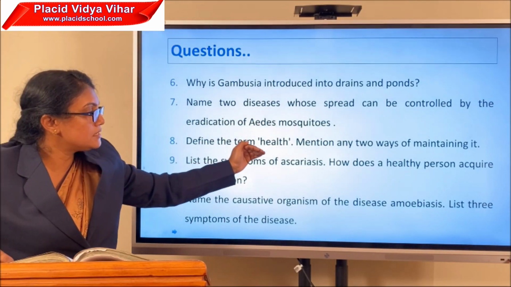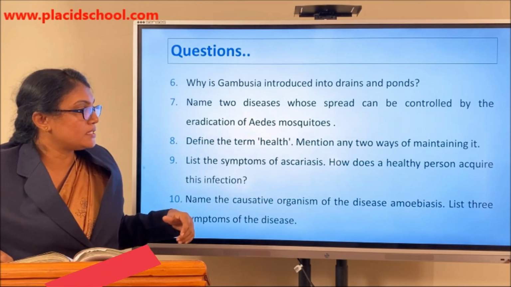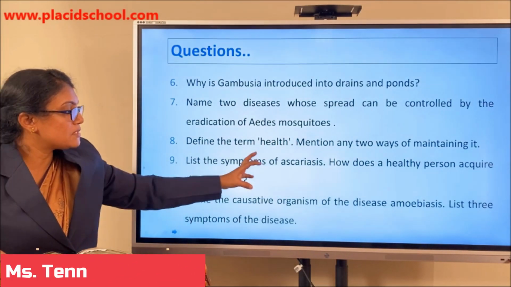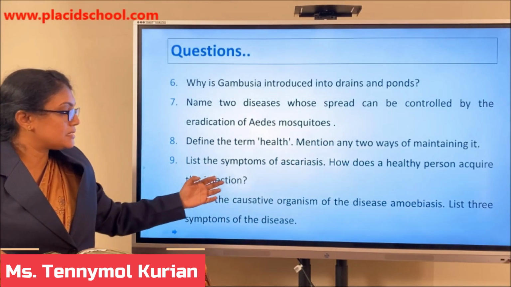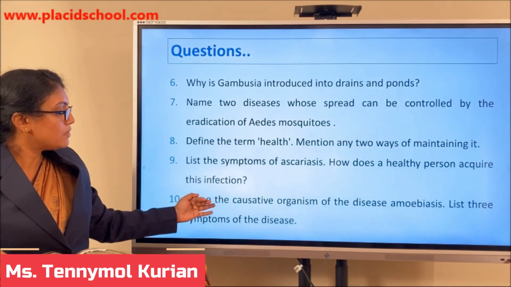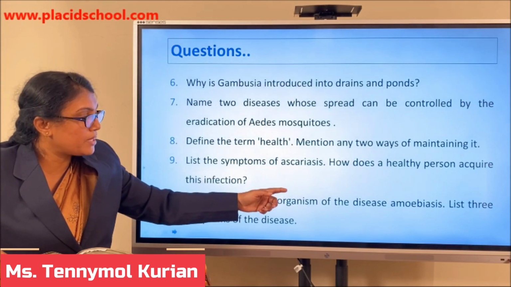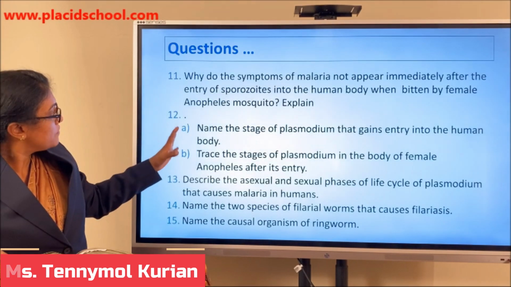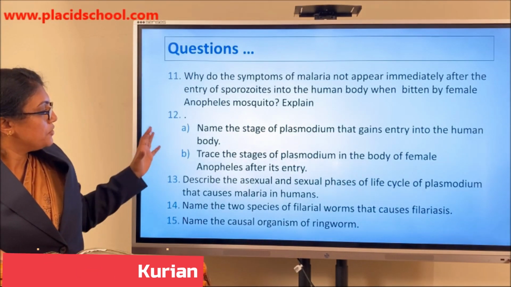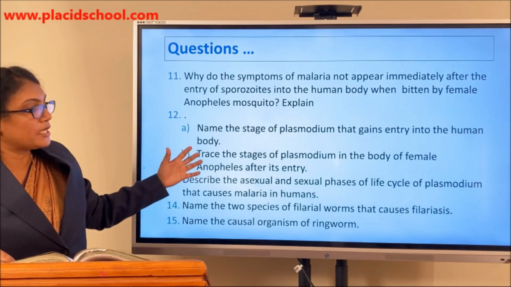Define the term health. Mention any two ways of maintaining it. List the symptoms of ascariasis. How does a healthy person acquire this infection? Name the causative organism of the disease amoebiasis. List three symptoms of the disease. And a few more questions are given here. You can go through these questions and try to answer them.